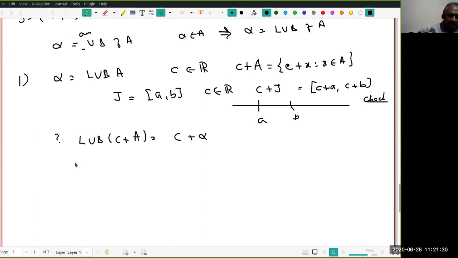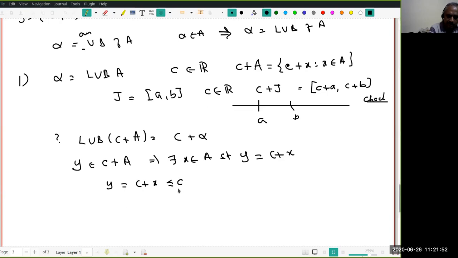Start with any y in C plus A. Now y belongs to C plus A. That means it is of the form C plus x for some x in A. This implies there exists x in A so that y equals C plus x. Therefore, y equals C plus x is less than or equal to C plus alpha.